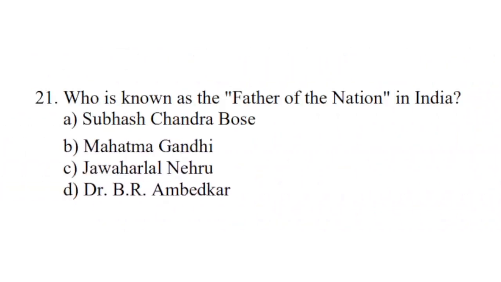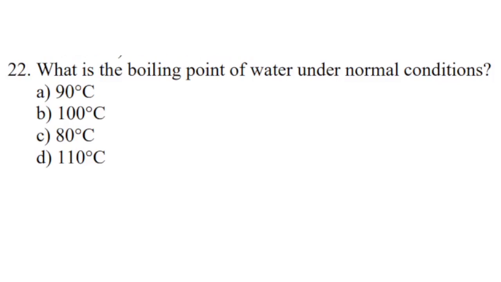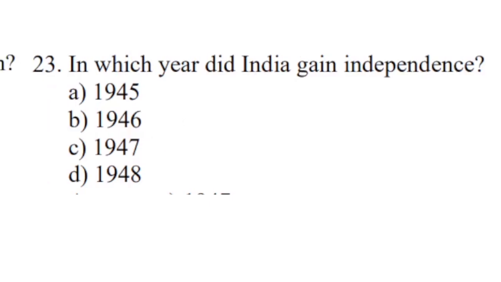Question number 21. Who is known as the father of the nation in India? Correct answer is option B, Mahatma Gandhi. Question number 22. What is the boiling point of water under normal conditions? Correct answer is option B, 100 centigrade. Question number 23. In which year did India gain independence? Correct answer is option C, 1947.